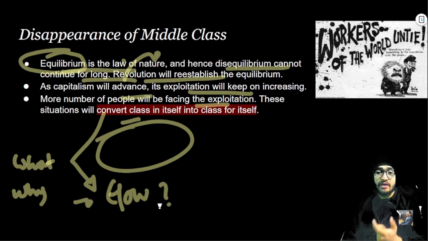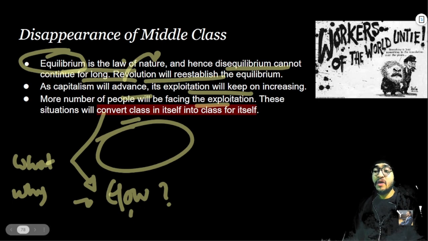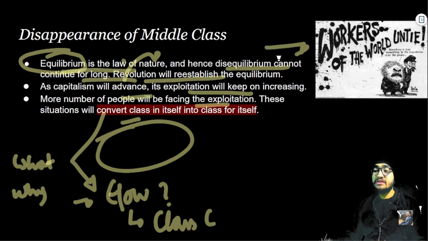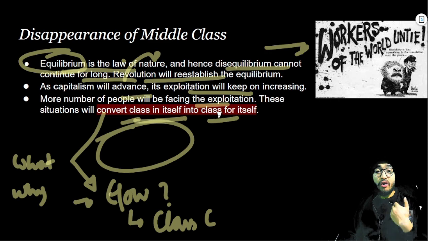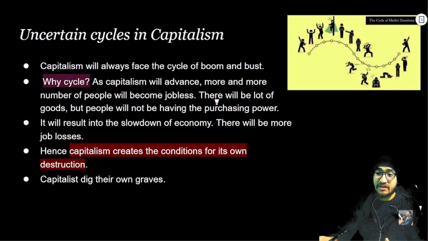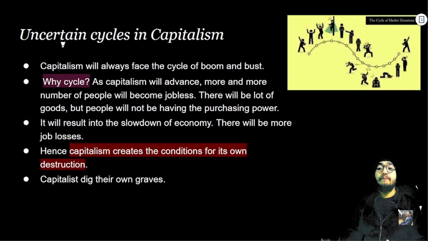So according to Marx, just to give you a brief idea, when class consciousness will develop among the workers of the world, then there will be a revolution, right? So what is the basic idea behind class consciousness? When the working class becomes from class in itself to class for itself, then there will be revolution. So the second cause was disappearance of the middle class. The third consequence is basically uncertain cycles in capitalism, right?